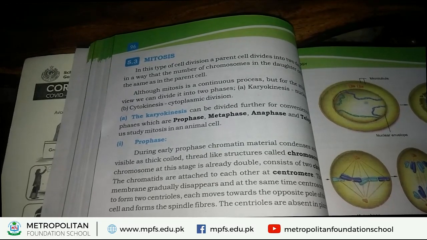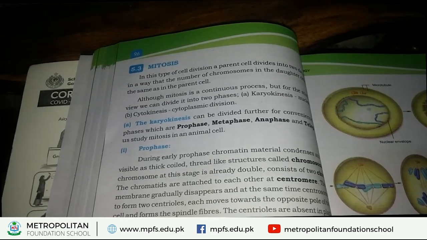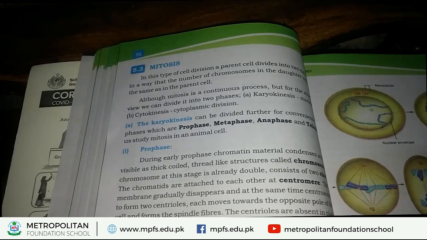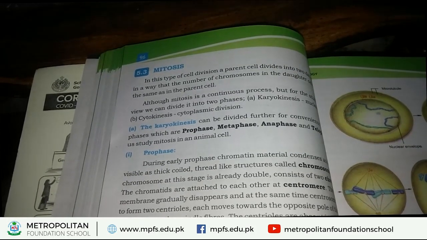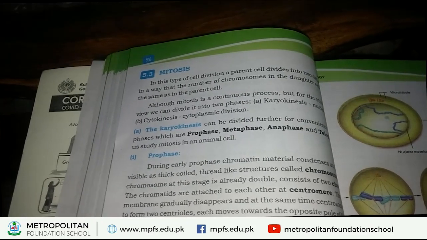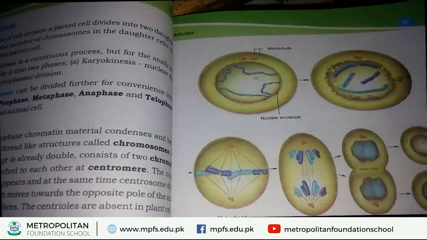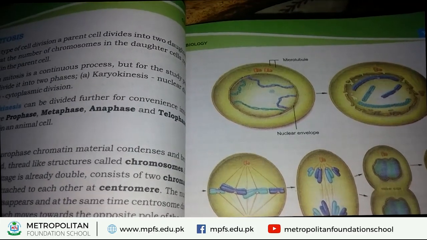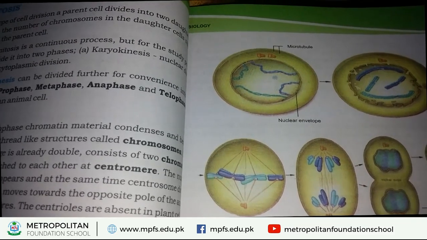Now, further, the first phase of mitosis, that is karyokinesis, is further divided into four phases. Number 1, prophase. Number 2, metaphase. Number 3, anaphase, and number 4, telophase. These four phases we discuss one by one with the help of diagrams, which are mentioned in your book on page number 97. Now students, look at the first diagram. This is the first phase of mitosis. It is called prophase.